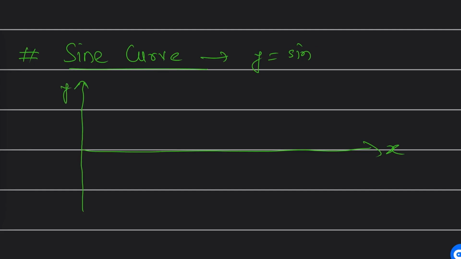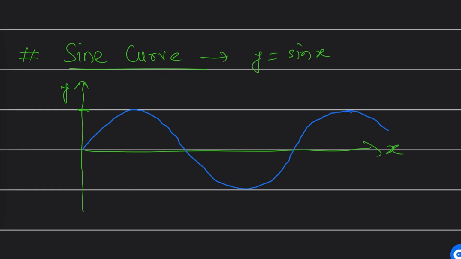This is y and this is x. y is equal to sine x. Here the graph will look like this. How? Sine starts from the origin, and it will end like this, and it will go like this.